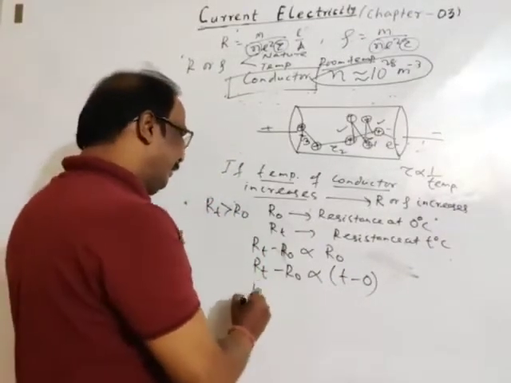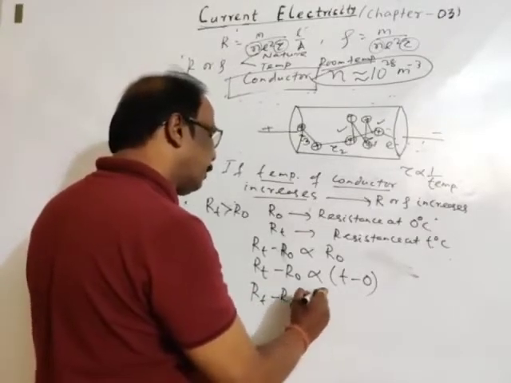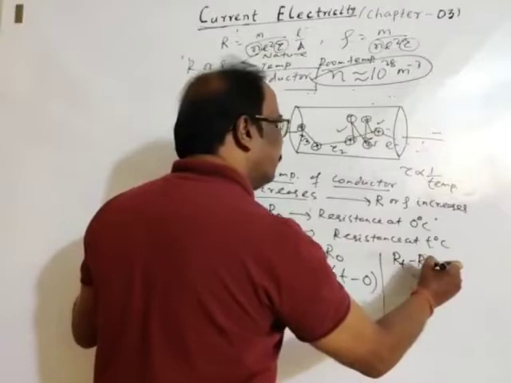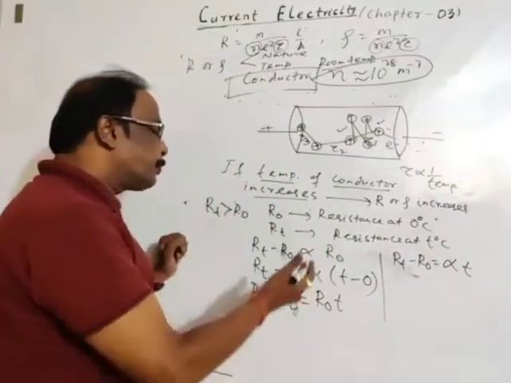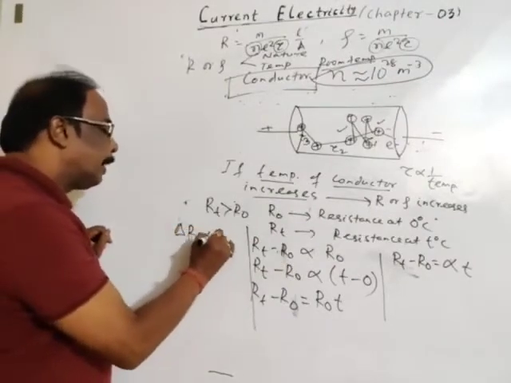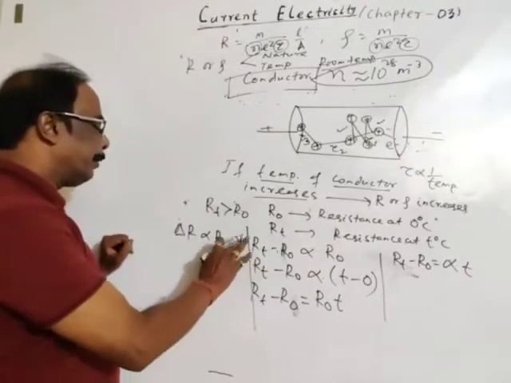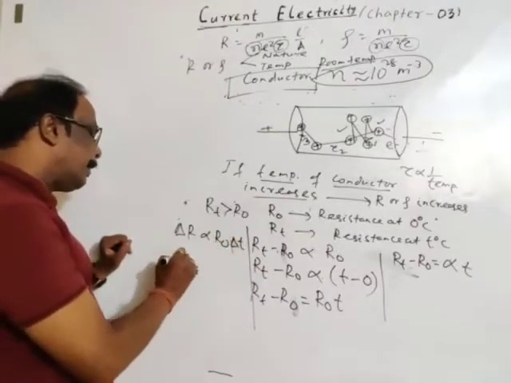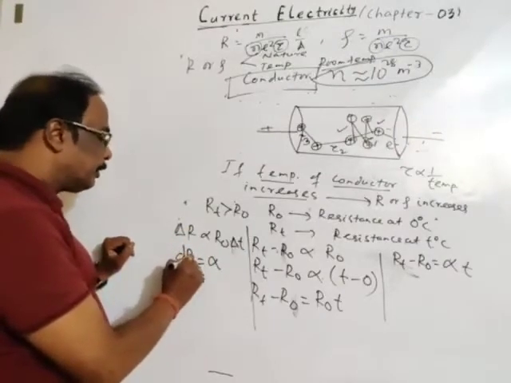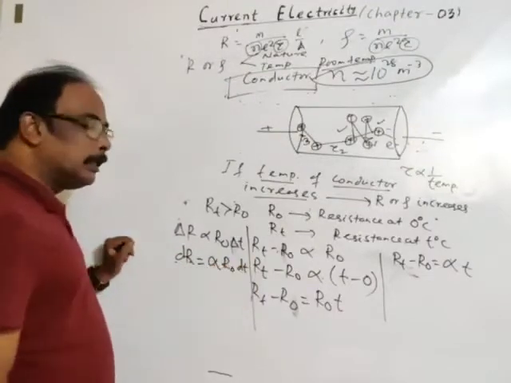Then the increase in resistance, RT minus R0, is equal to a constant times R0 times the increase in temperature T. Of course, you may take it in integration form. Delta R is proportional to R0 and proportional to delta T. So I may write dR, a small change in resistance, is equal to a constant alpha times R0 times a small change in temperature dT.